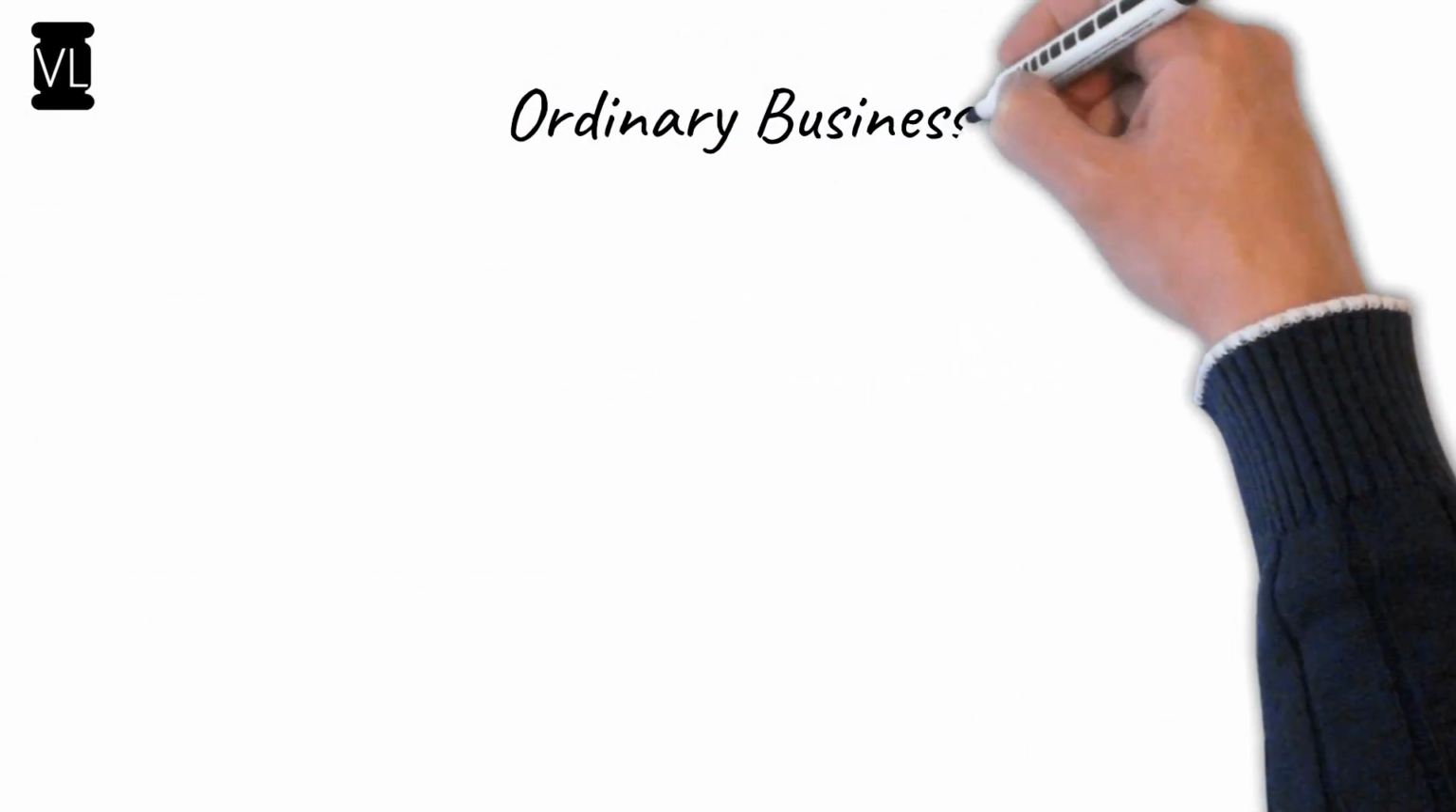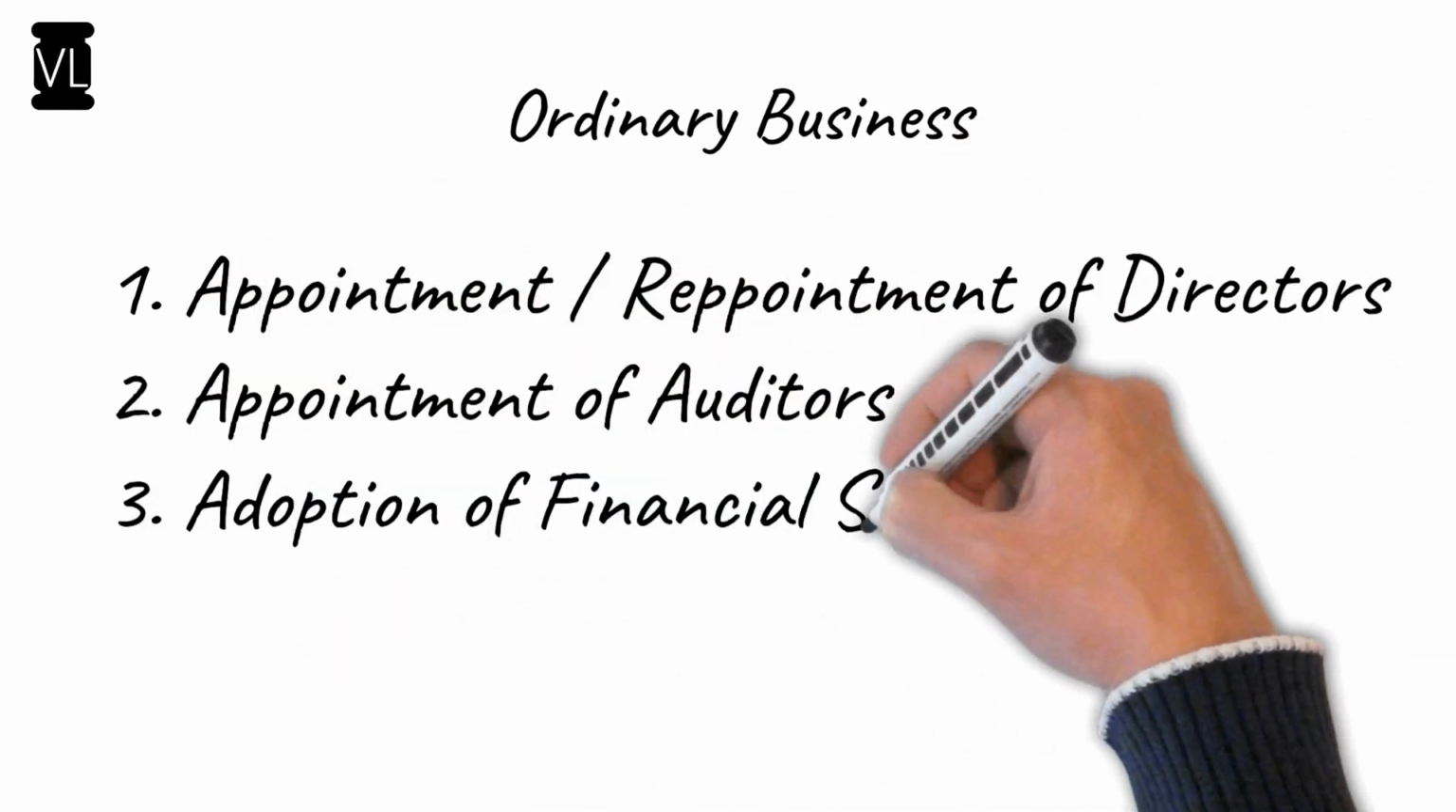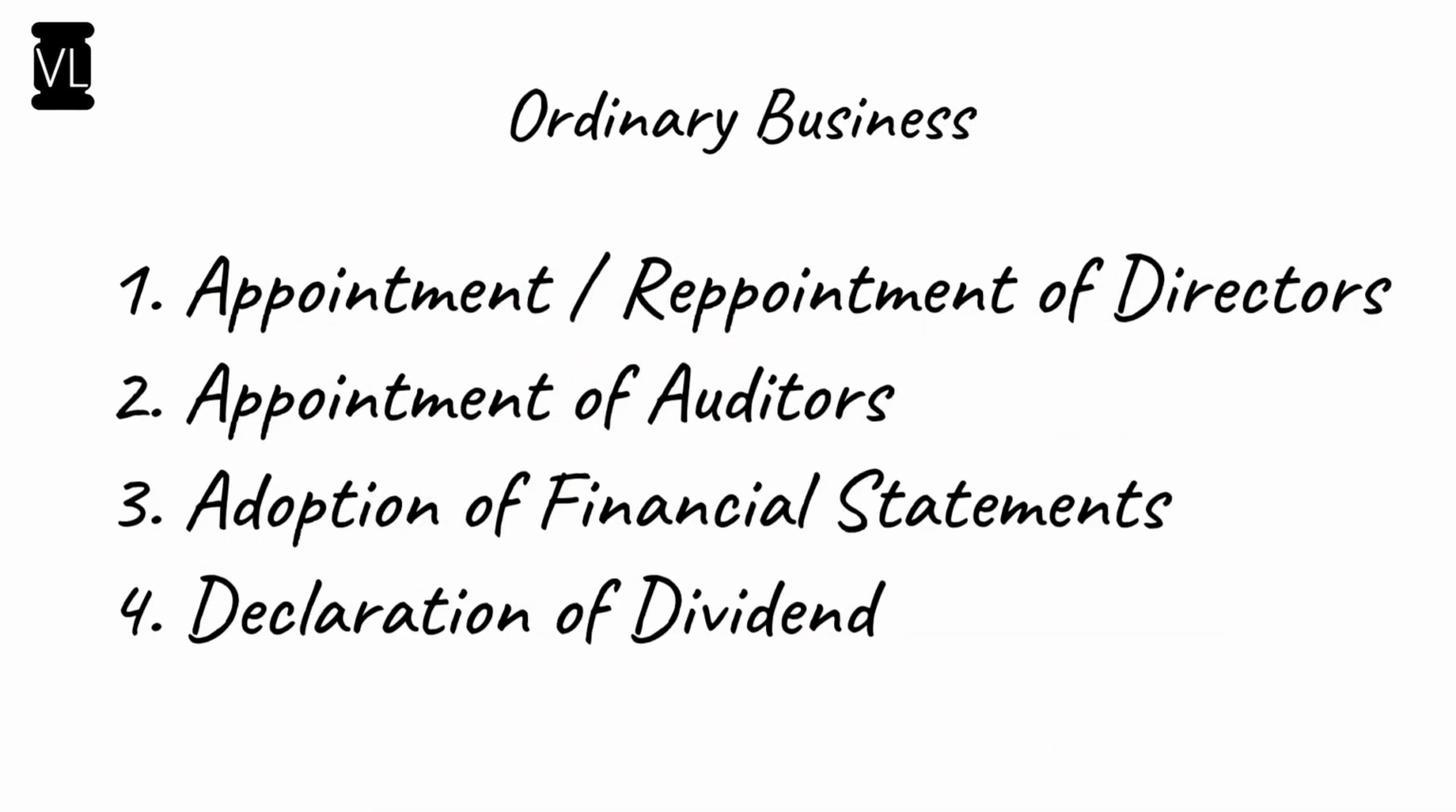Moving forward, ordinary business is not defined in the Companies Act, but there are four such businesses which are considered as ordinary business, and by business we mean an item of business, that is an agenda which has to be discussed in a meeting. So those are: number one, appointing or reappointing directors of a company; number two, appointment of auditors; number three, adoption of financial statements of a company; number four, declaring dividend of a company. So these are the four businesses which have to be ordinarily dealt with in an annual general meeting of a company.